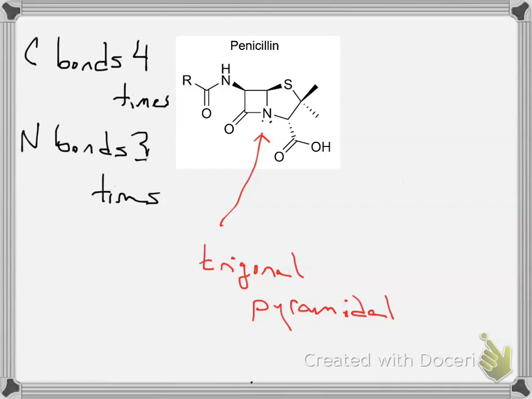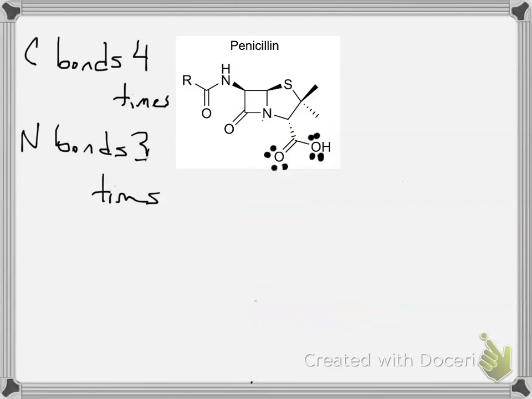Okay, so other things that we should recognize about this structure. Let's take a look at oxygen next. Oxygen, on the other hand, you'll notice there's an oxygen and there's an oxygen. What you'll notice is that oxygen bonds 2 times when it doesn't have a formal charge. As I said, sometimes those lone pairs of electrons are shown, sometimes they're not, but an oxygen without a formal charge is always going to have 2 pairs of electrons hanging out on it. So let's keep track of that. There we can see that oxygen is in fact satisfying its full octet.